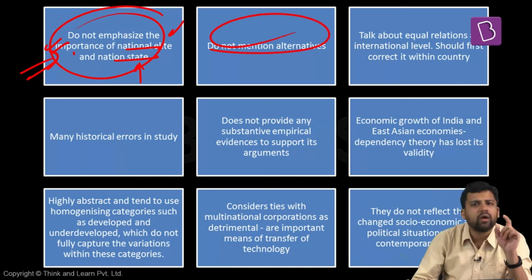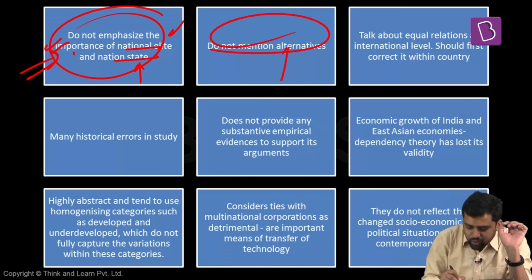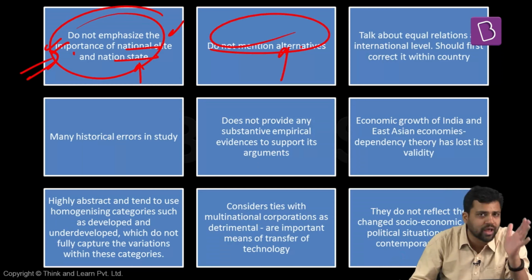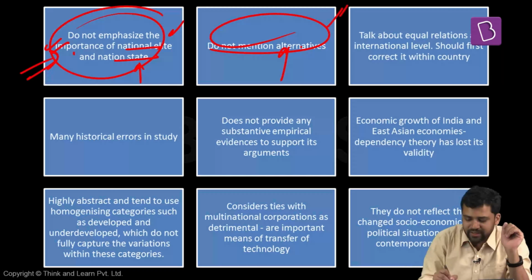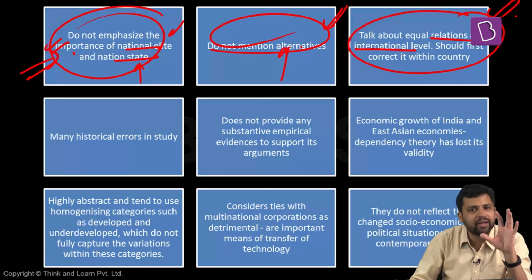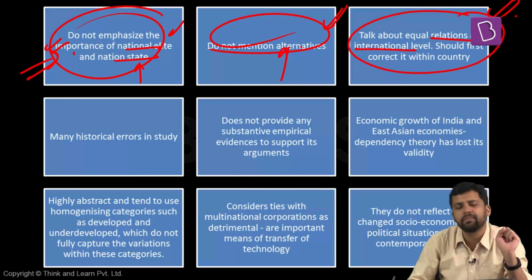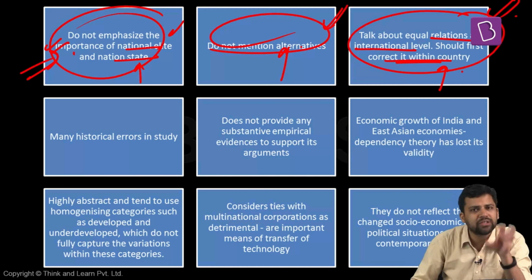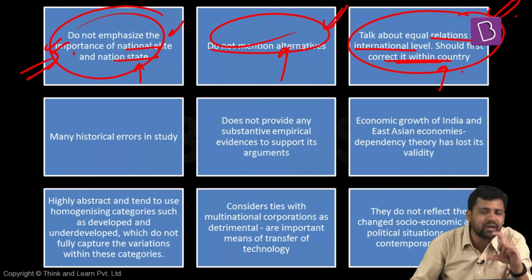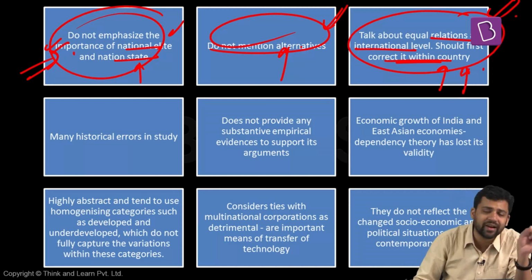Next thing, dependency theorists talk about the problems, they talk about the issues, but they are not suggesting any alternative. They're not suggesting a way out. They do not give you a concrete suggestion. So that is again another criticism. Dependency theorists talk about unequal international relations, unequal relations at the international level. But there is unequal relation within the country as well. There is internal colonization. There is internal dependency. Why not fix that first rather than trying to fix international relations?